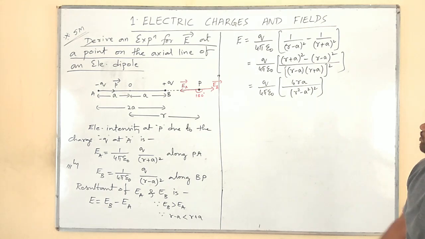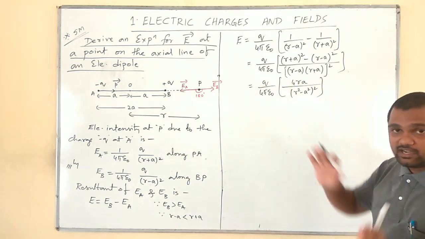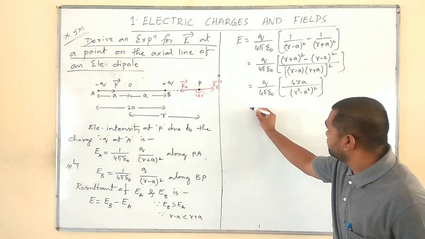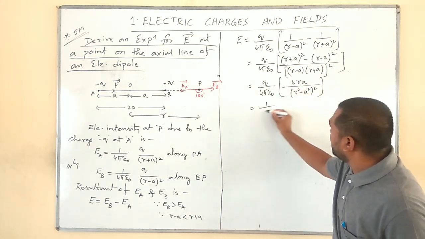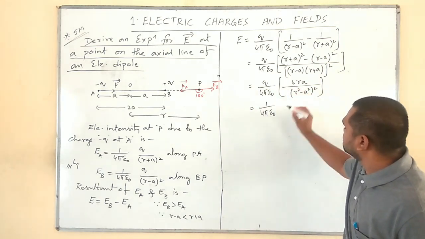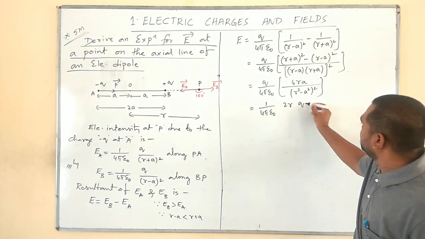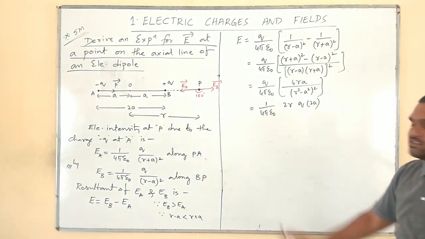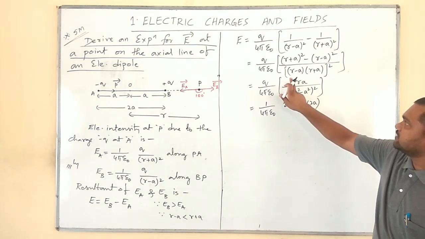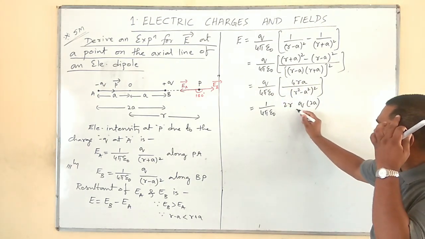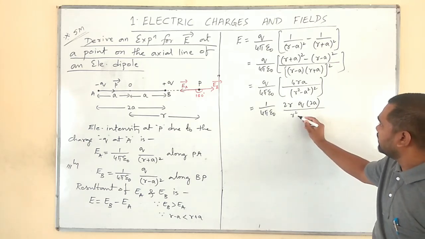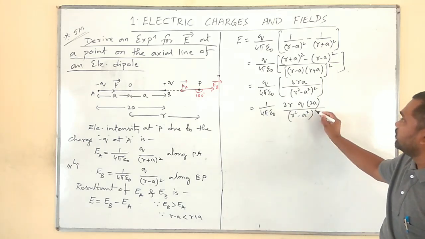Okay. In the next step, I will write this 4 as 2 into 2. I will tell you why I am going to write it like that. So 1 by 4 pi epsilon naught, 2r into q into 2a. Like that we can write it. See, I have split that 4 into 2 and 2, divided by r square minus a square whole square.